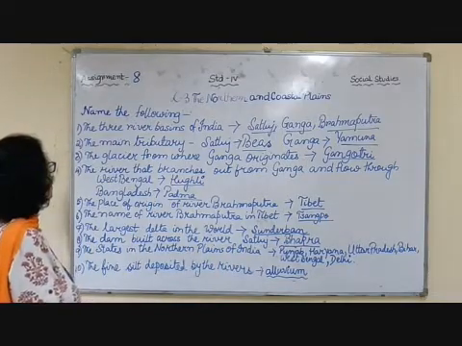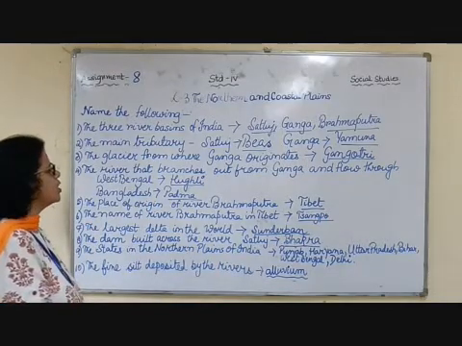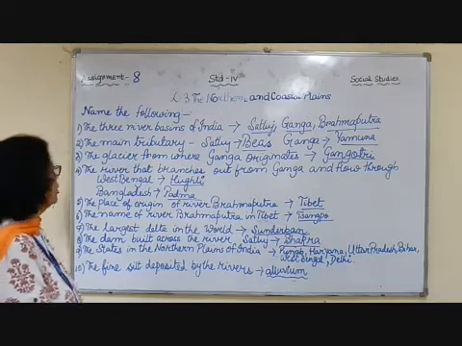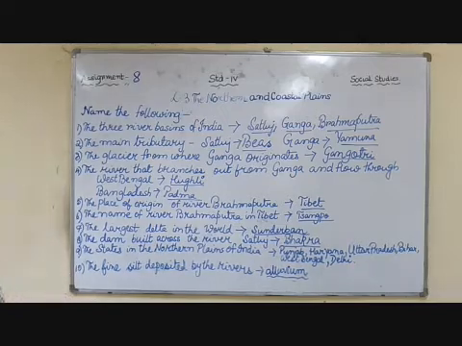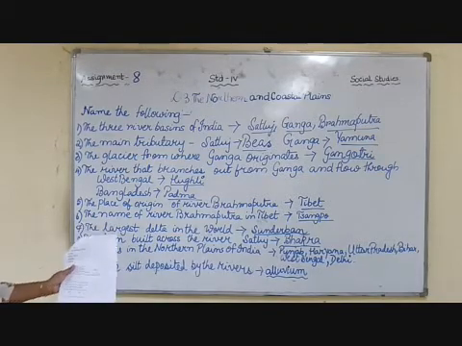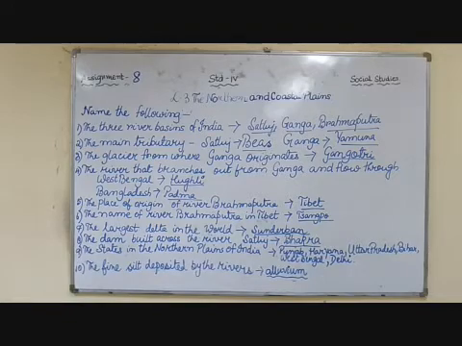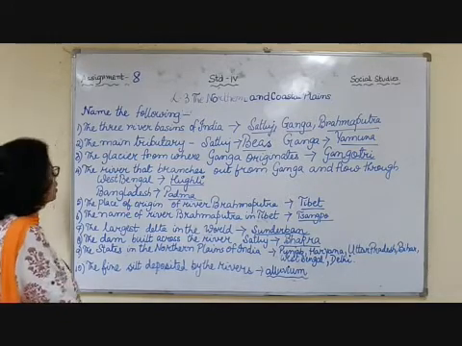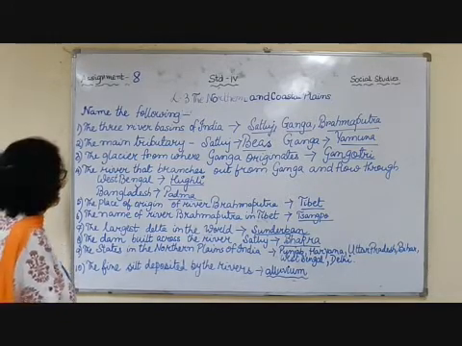Third, the glacier from where Ganga originates is Gangotri. Fourth, the river that branches out from Ganga and flows through West Bengal is Hooghly river. Ganga is divided into 2 parts, and the part that goes to Bangladesh is known as Padma river.